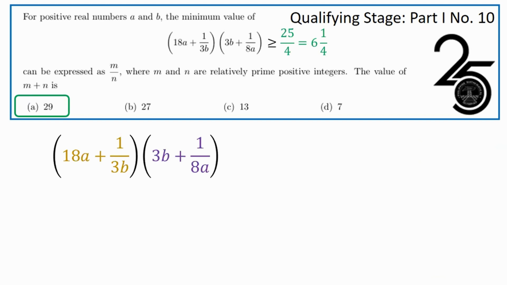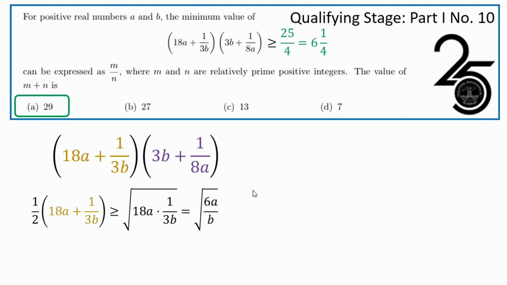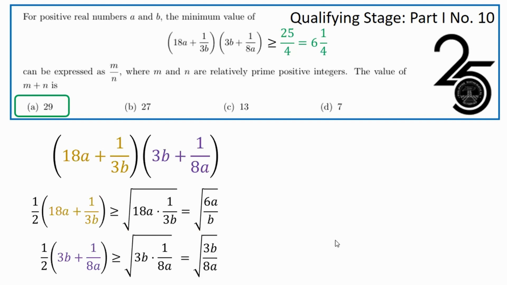Now, each factor is a sum. What would happen if we were to apply the AM-GM inequality on each of these two factors? Now, half the gold expression, this is an arithmetic mean. This should be at least the geometric mean of 18a and 1 over 3b, which is the square root of 6a over b. Similarly, half the purple expression is at least the geometric mean of 3b and 1 over 8a, which is the square root of 3b over 8a.